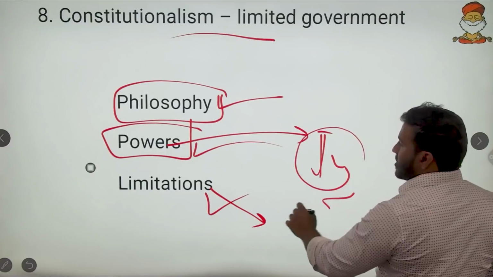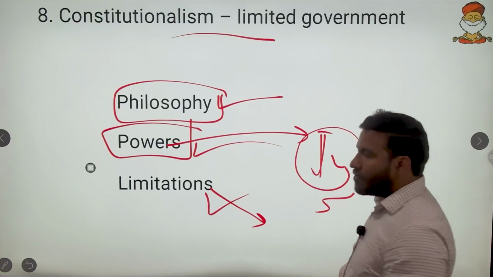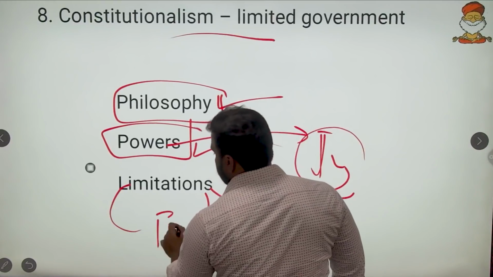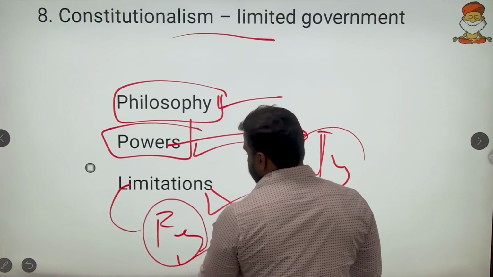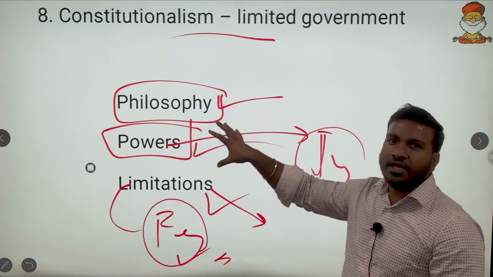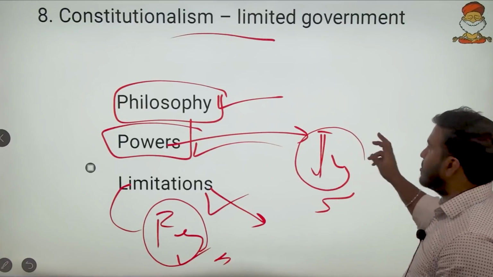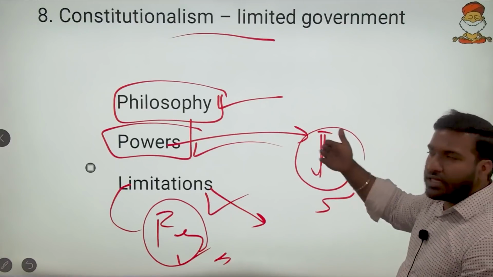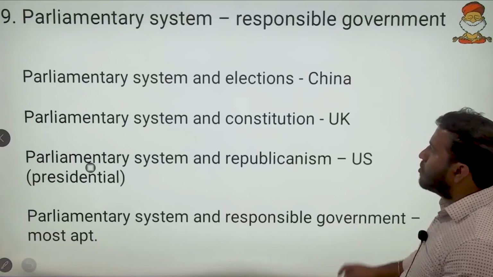Okay, so powers and then limitations. Limitations, we know, all fundamental rights come under the limitations to the state. So whenever the constitution provides all these, they are nothing but constitutionalism only. So we approach the question on these lines, and from now on, no more mistakes.